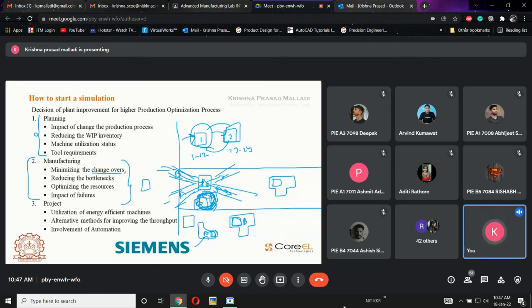Now if I want to minimize this, how exactly do I need to do it? Because of this changeover my time will be wasted. For a complete changeover from A to B, it will need 5 minutes. Why? Because program changing needs 2 minutes. At the same time there will be a jig and fixture, which means the part that needs to be held to the machine has to be mounted. For each and every operation it will need 5 minutes for changeover, and for the operation itself it will need 1 minute. Now is it a failure or is it an efficient one?